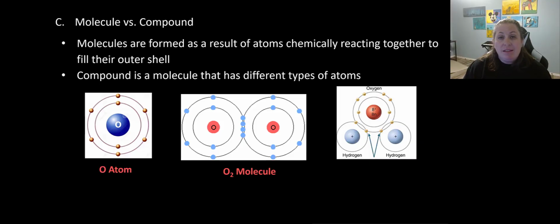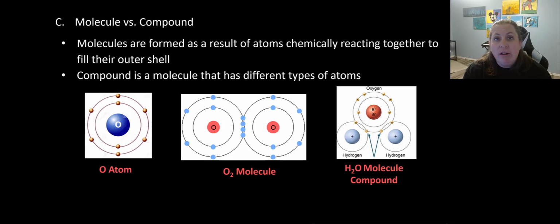Okay, so they can be the same or they can be different elements, but they can be called a molecule. So pretty much any kind of combination can be called a molecule. But in order to be called a compound, these have to be different. So if you look in the next example, we have oxygen bonding with hydrogen. Hydrogen is different than oxygen. So we can call this one a compound.